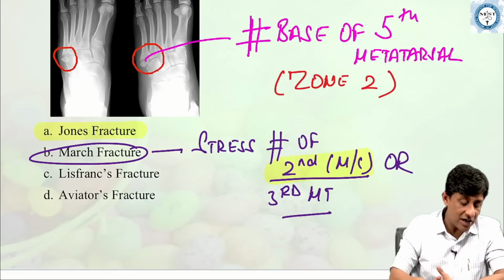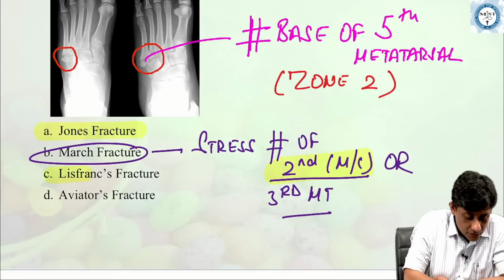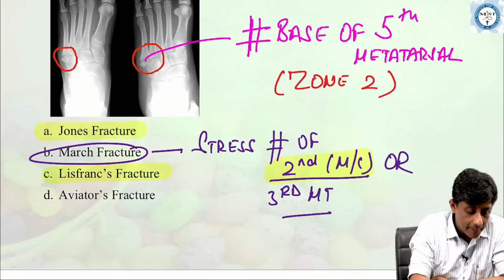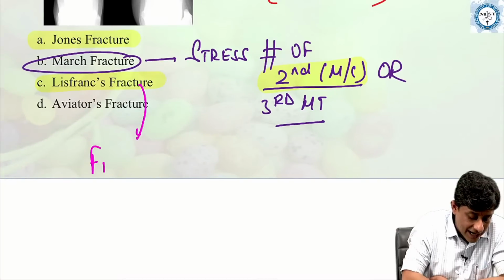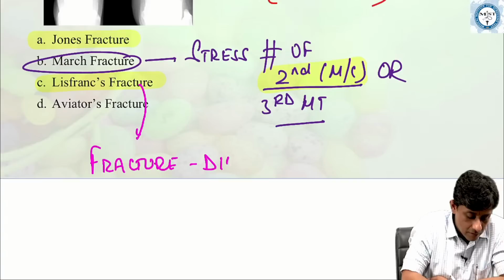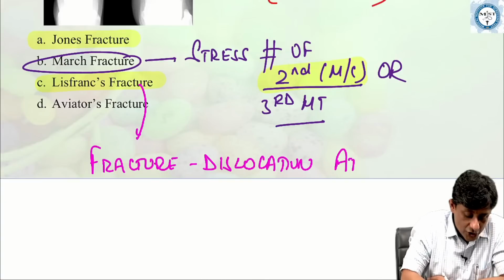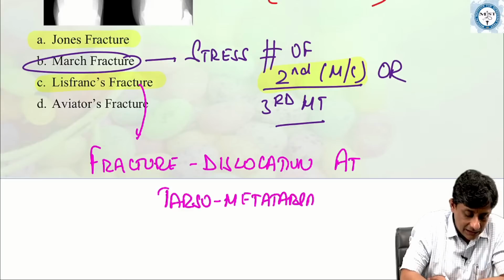What is Lisfranc's fracture dislocation? What joint is the Lisfranc joint? Lisfranc's is a fracture dislocation seen at the tarsometatarsal joint.